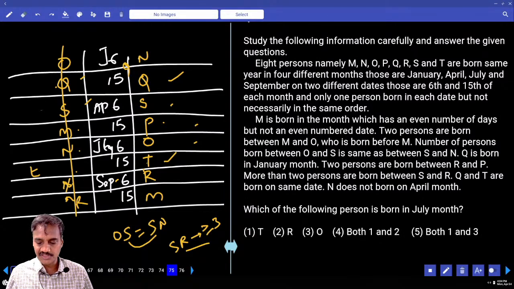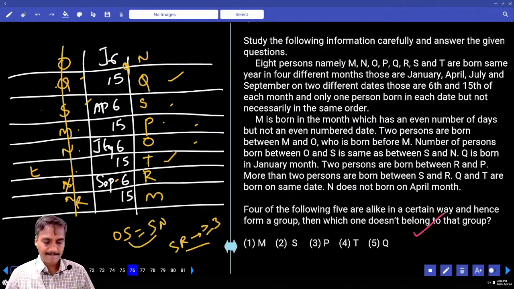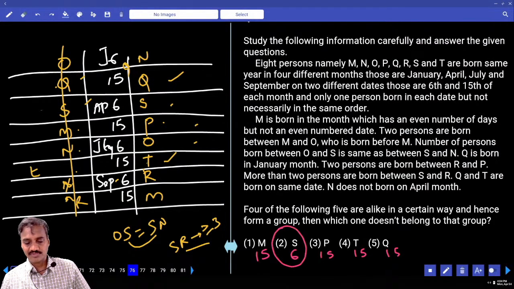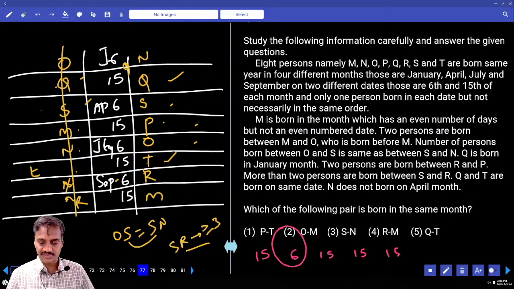And which of the following is born in the month of July? Either O or T, choice for question number 75. Then 76, which of the following: M, S, P, T, Q. M is September 15, S is April 6, P is April 15, T is July 15, and Q again 15. Except S, the remaining persons were born on the 15th, choice 2.